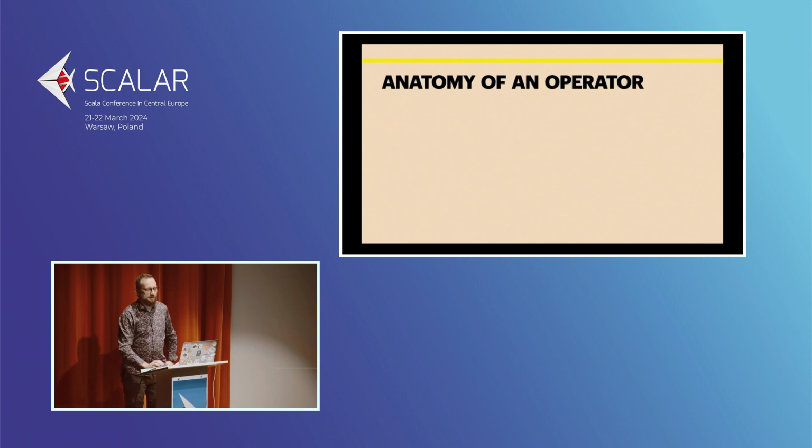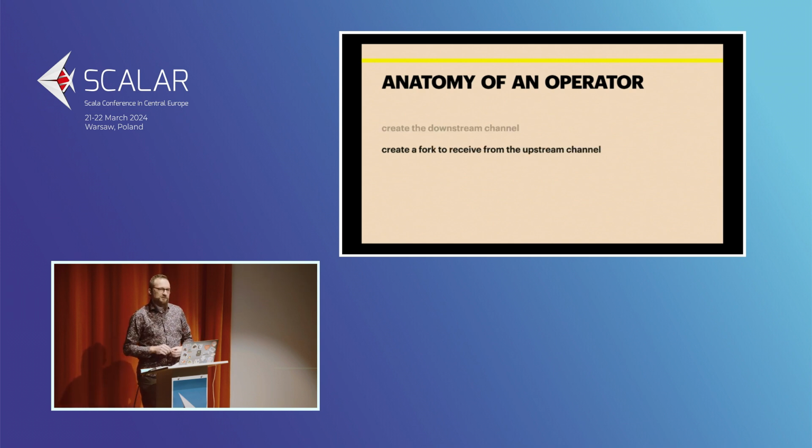So what makes a channel operator? Well, if you want to build your own, and I will show how to build your own today. First, you need to start with creating the downstream channel, so the channel you would be sending the data to. Then you need to create something that in Ox terms is called a fork to receive from the upstream channel. And a fork is a way to fork a computation, so to start a thread of execution that is executed asynchronously.